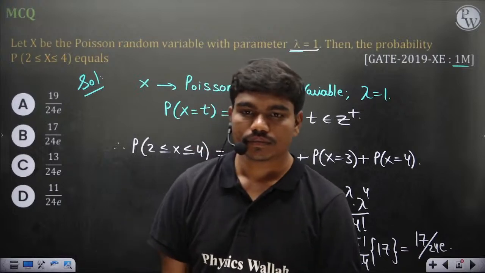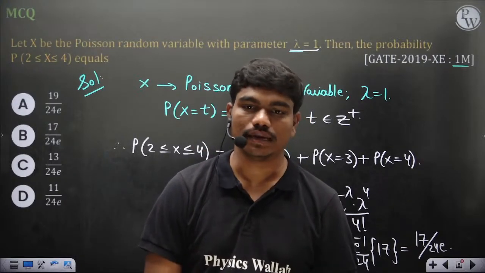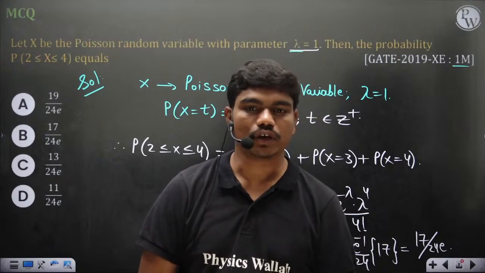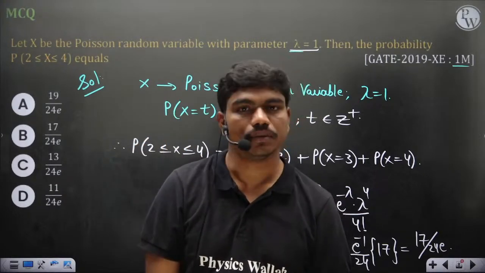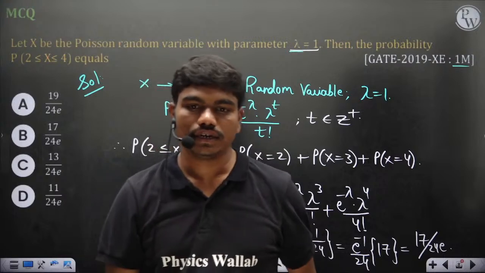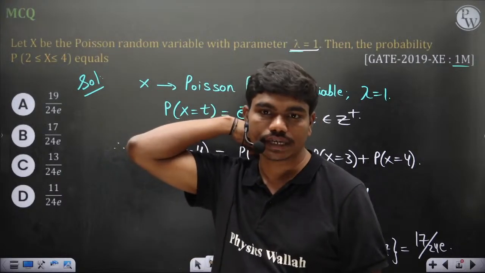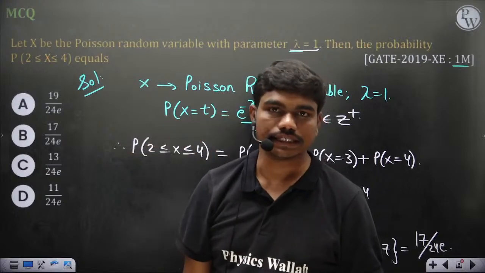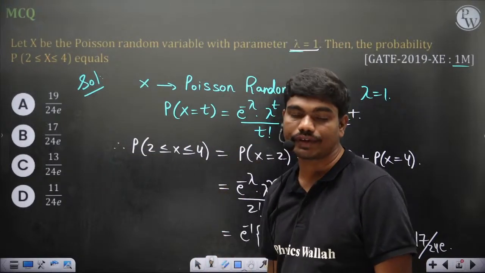Yeah, of course, even in PSUs you have a very big chance if your marks are above 65, definitely. Because for above 65 your rank would be definitely below 500, and you'll get definitely some PSUs. But if you want to go to places like ONGC, ISRO, then you have to write the exams. BARC also has this option of GATE.